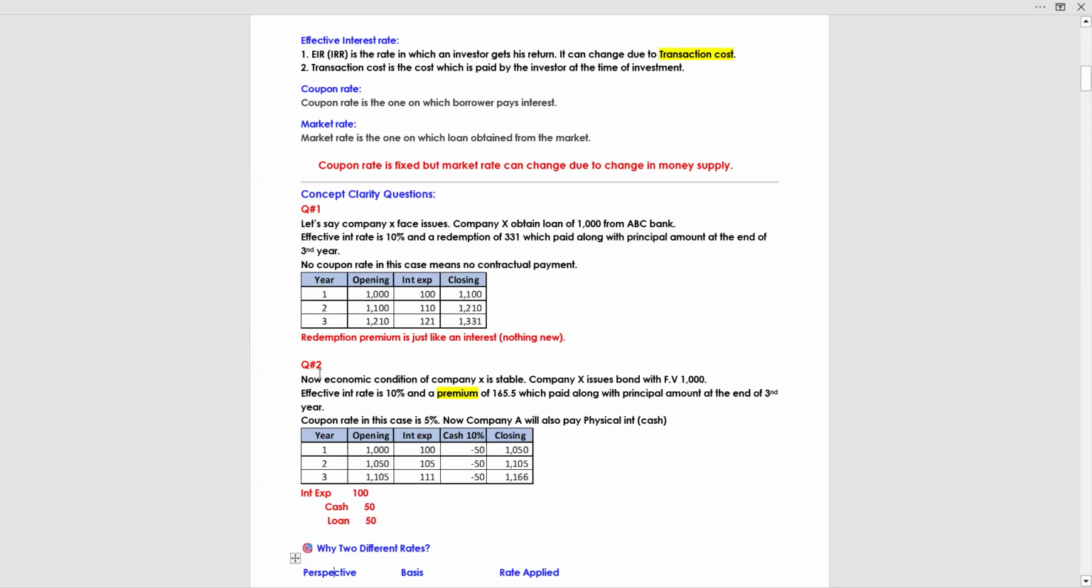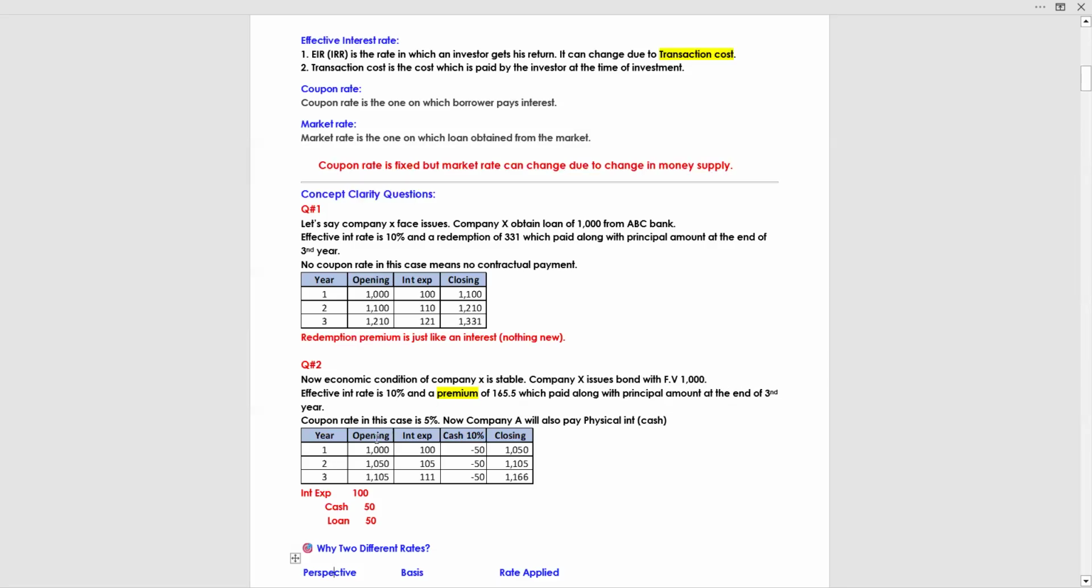Question number 2. Now the economic condition of company X is stable. Company X issues a bond with a face value of 1000. Because company X is in a better, stable economic condition, it issues the bond with a face value of 1000 at the effective interest rate of 10% and a premium of 165.5 paid along with the principal amount.